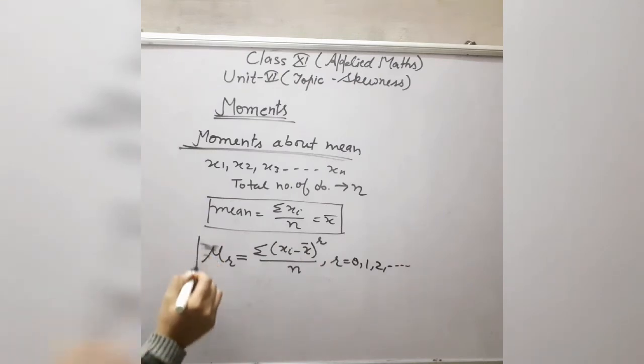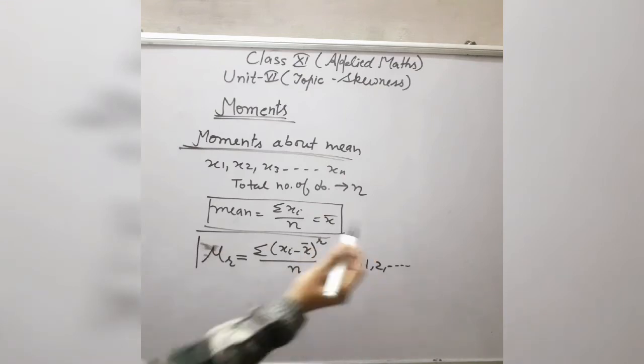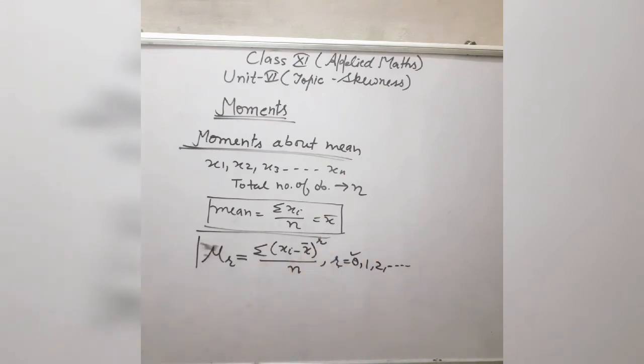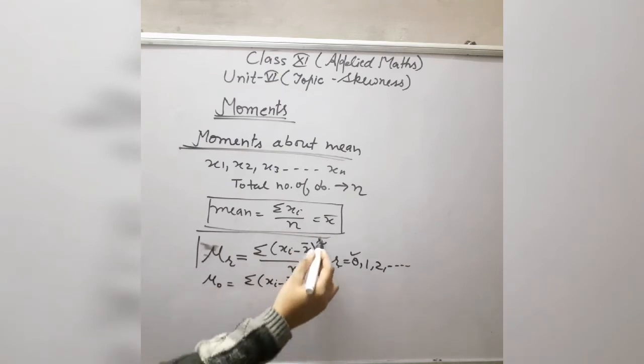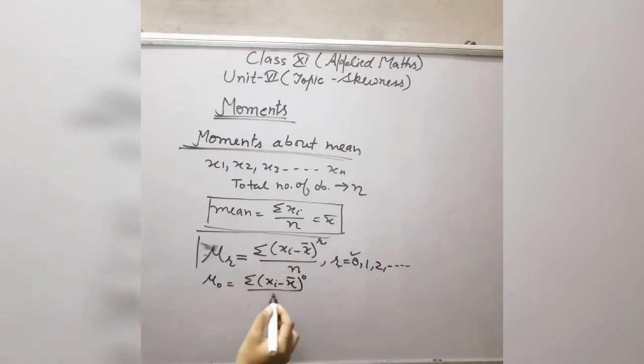Now if in this formula you take r equal to 0, then it gives you the value of mu 0, which is equal to the summation of (xi minus x bar) whole raised to power 0, divided by n. Power 0 gives 1 for all observations, so the summation of 1 divided by n is 1.